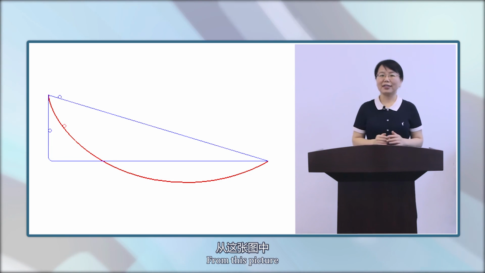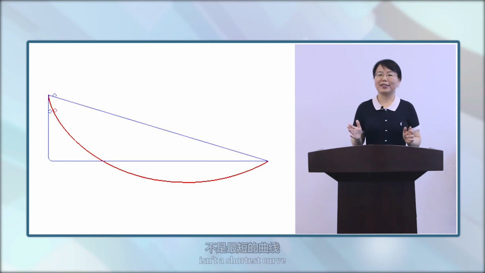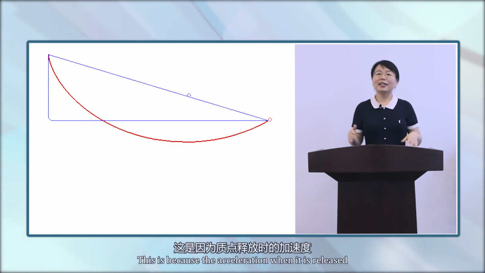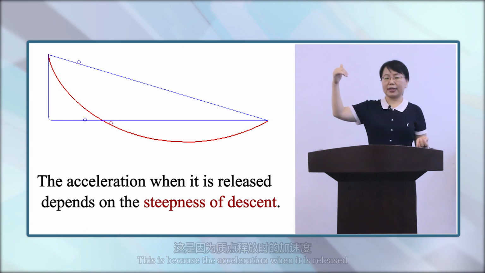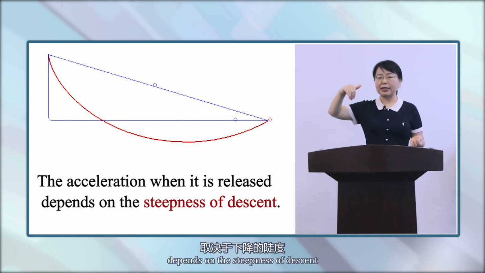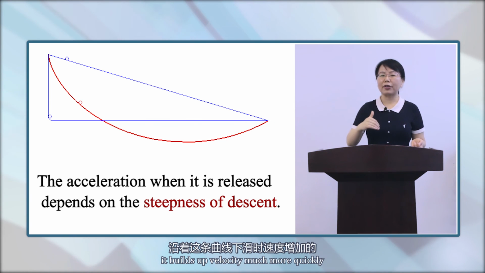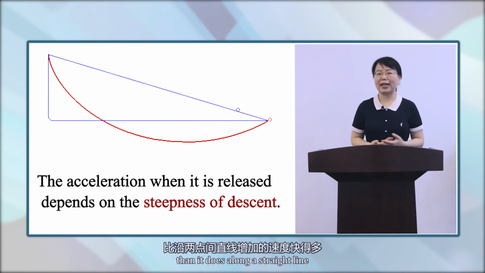From this picture, you can see that although the curve of fastest descent isn't the shortest curve, it's the fastest. This is because the acceleration, when it is released, depends on the steepness of the descent. And along this curve, it builds up velocity much more quickly than it does along a straight line.